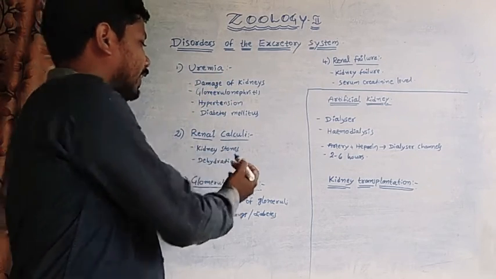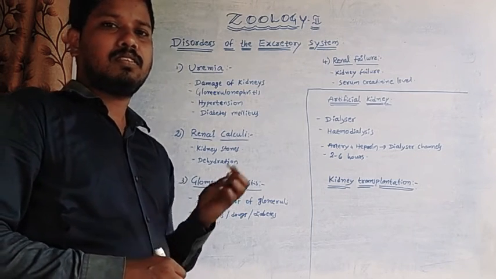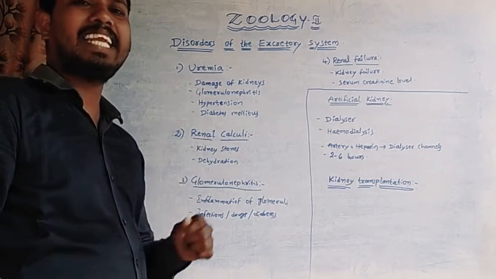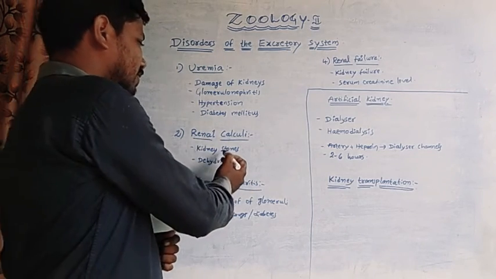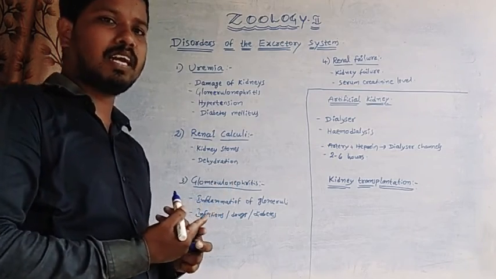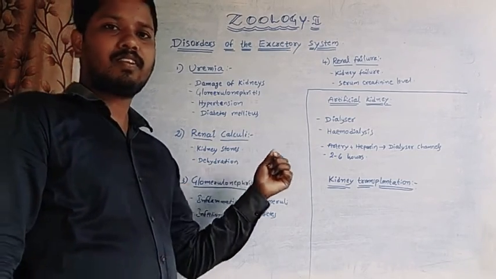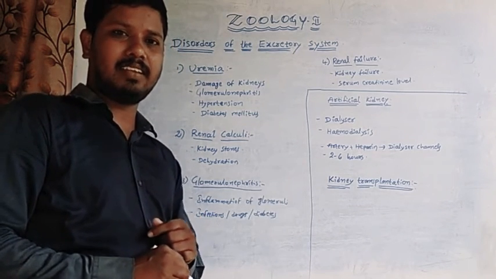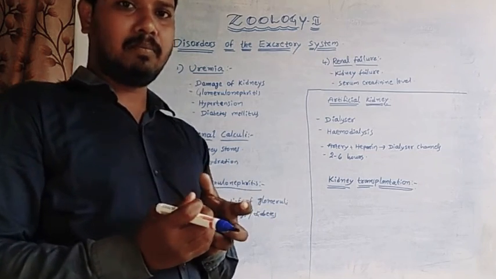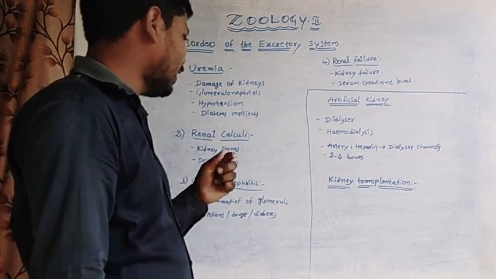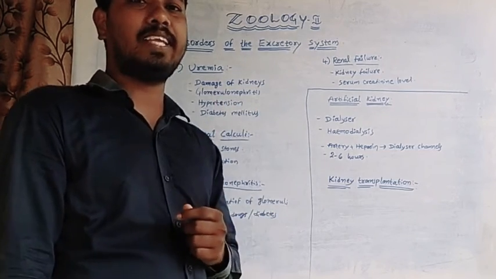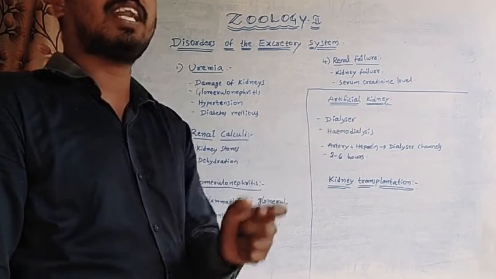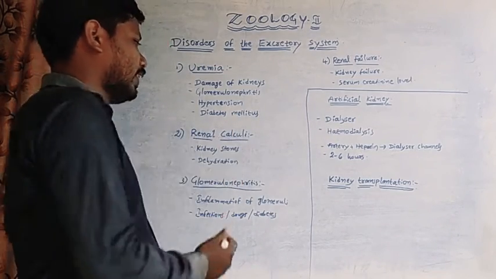So next one is renal calculi. This disorder is also known as kidney stones. Here these crystallized stones are formed by calcium oxalates, uric acid oxalates, etc. These combinations of molecules are converted into strong crystallized forms, which are called kidney stones or renal calculi.